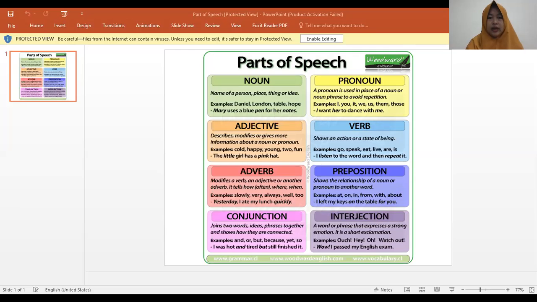Next, we have pronoun. A pronoun is used in place of a noun or noun phrase to avoid repetition. It's based on people's point of view.